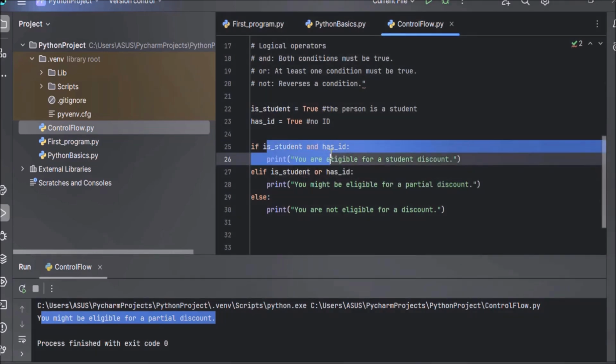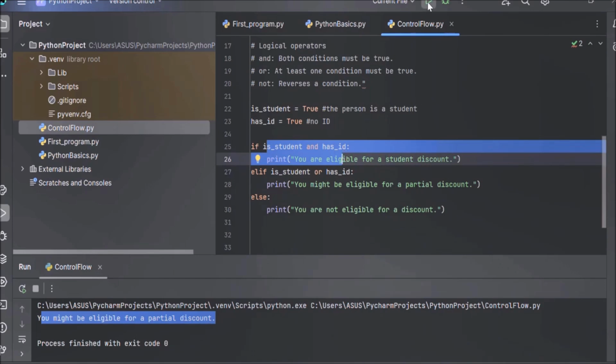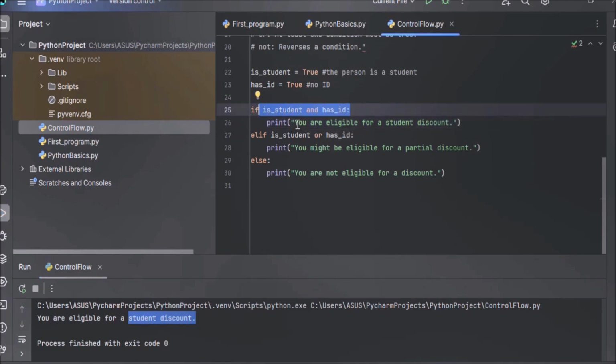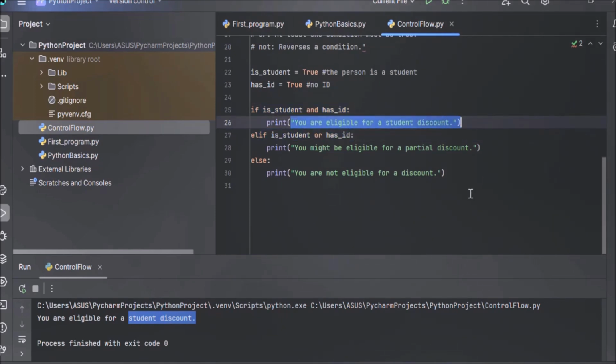Let's execute it and see. Now see the output: you are eligible for a student discount. Now let's move on to the next topic, which is loops.